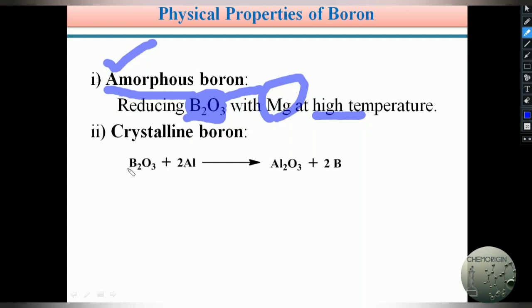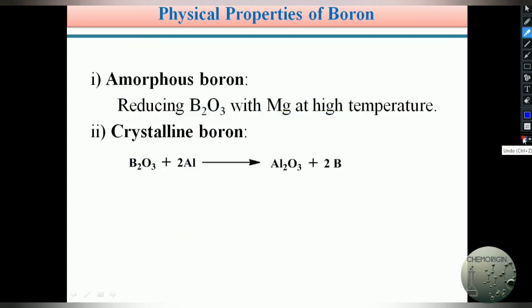And crystalline boron is formed when boron trioxide reacts with aluminium metal. This is the next element in the third A group after boron. So when boron trioxide reacts with aluminium metal, we get crystalline boron. In the crystalline state, boron is polymerized to form a giant polymeric type of molecule. A giant polymeric structure exists.